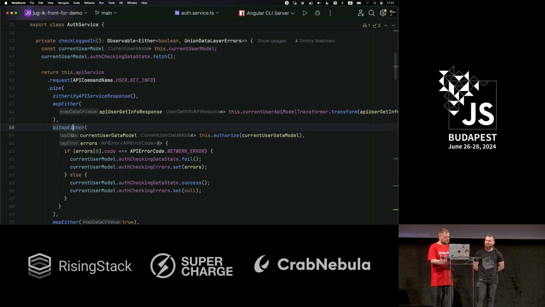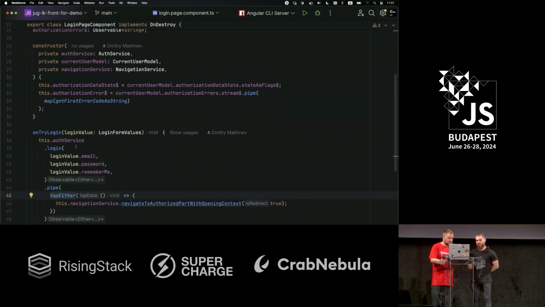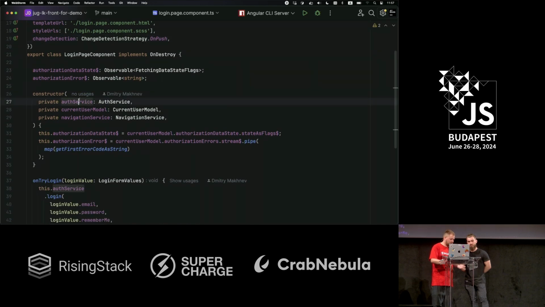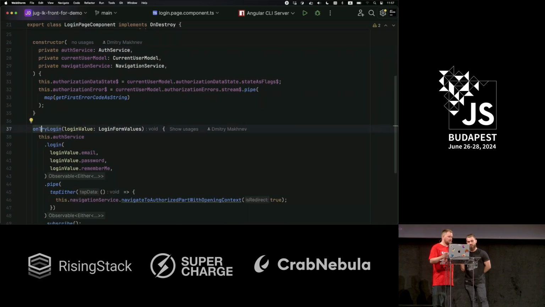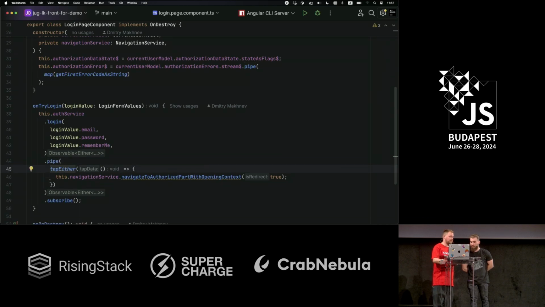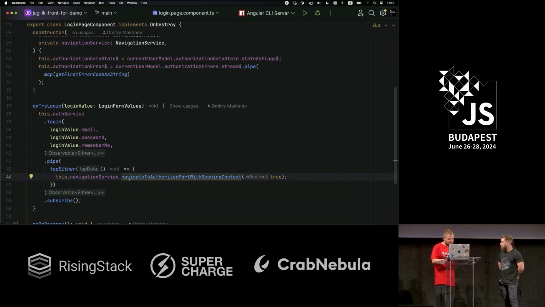I mean, it looks okay-ish from the service perspective, but what about components? Also nice. You can see that it's a typical Angular component with all the Angular stuff, dependency injection, all this stuff. It handles the on try login event. If it's okay, it calls the API service login method, and also has an Rx pipe and a tap either operator. In this case, I don't need to handle the exception way because it's handled in another way. Just navigate to something. Sorry for the naming, you know, it's difficult.